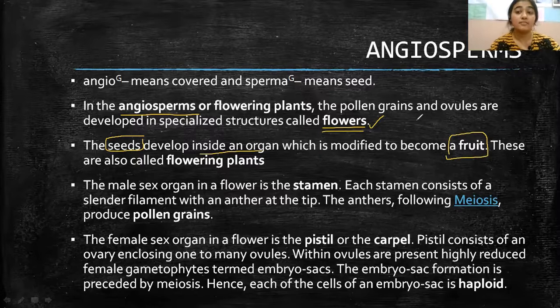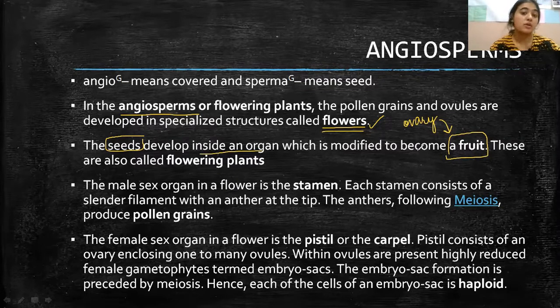What is modified into a fruit? That structure in angiosperms is known as the ovary. So basically, the ovary gets modified into a fruit, and that is why they are also known as flowering plants.